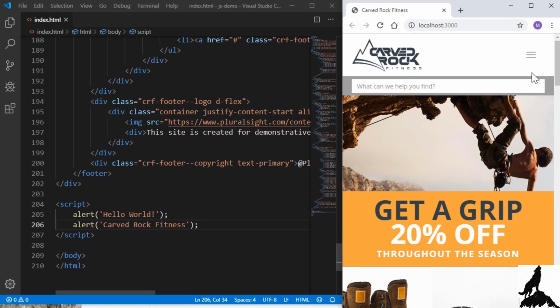So just to recap, we can place our JavaScript code between script tags in our HTML file. But this really isn't the best place to put JavaScript code. It's better to have JavaScript code in its own file. That way we have a nice separation. Our markup, HTML5 code, will be in the HTML file, and our JavaScript code can be in a .js file. And even though it might be easier at times just to use one single file for both the HTML markup and the JavaScript code, as you can see here, it's a best practice to separate them. So in the next clip, we'll see how we can take our JavaScript code and put it in its own file.